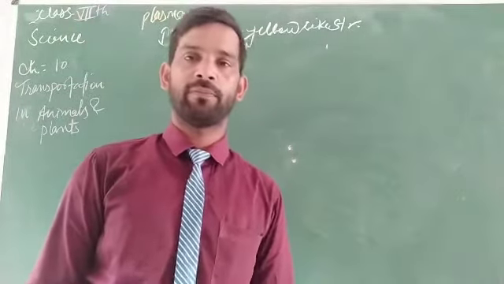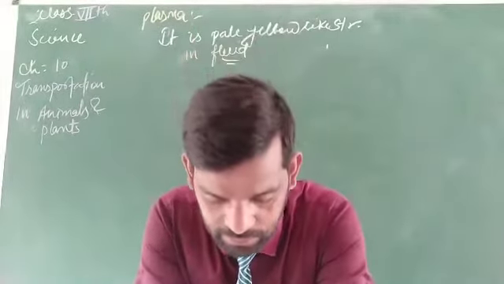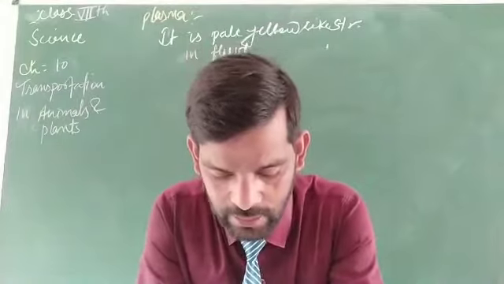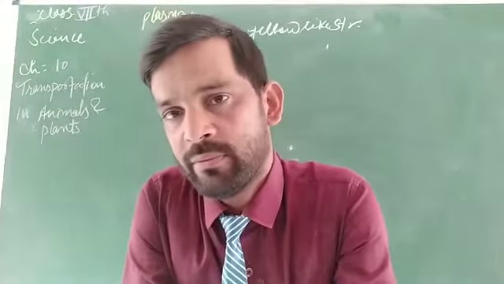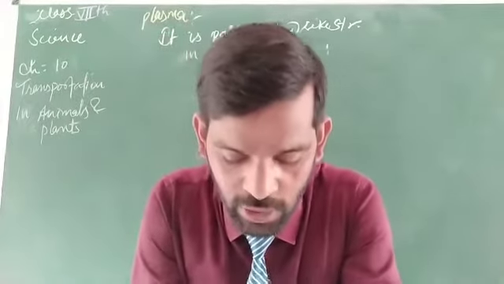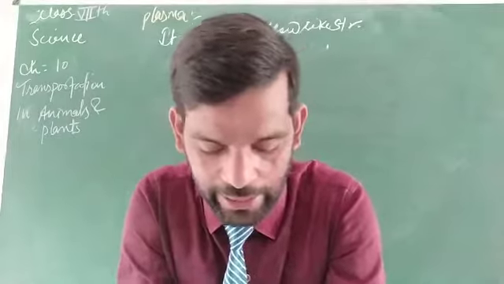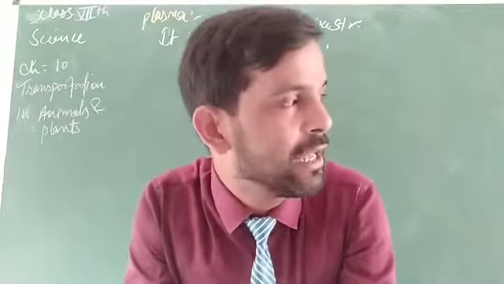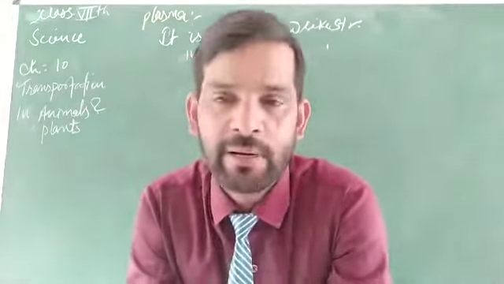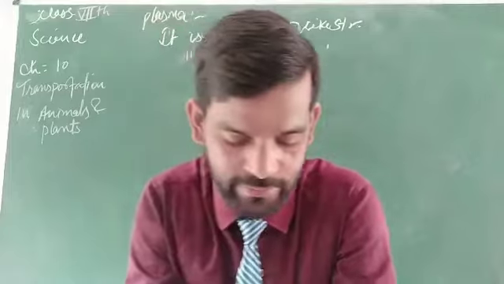Here we can say this is the fluid part of the blood, which carries water and various dissolved materials like digested food, waste material, hormones, carbon dioxide, from one part of the body to the other parts.